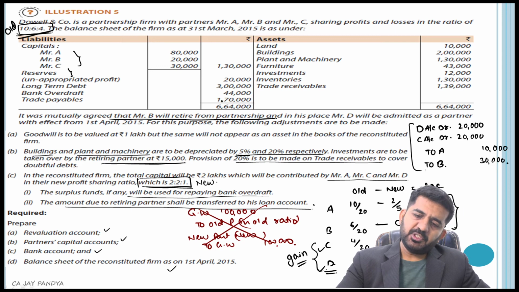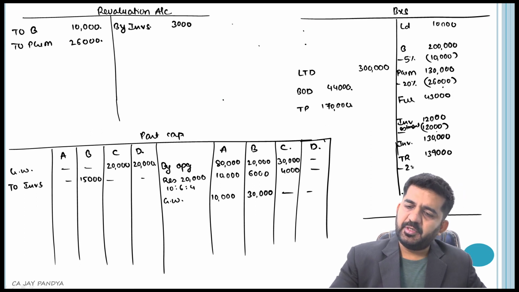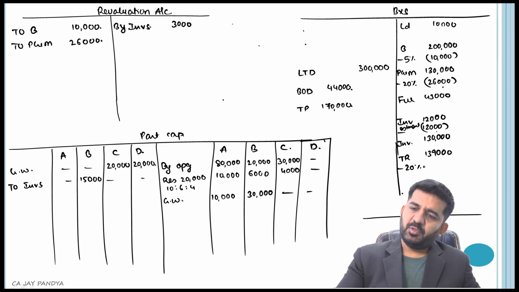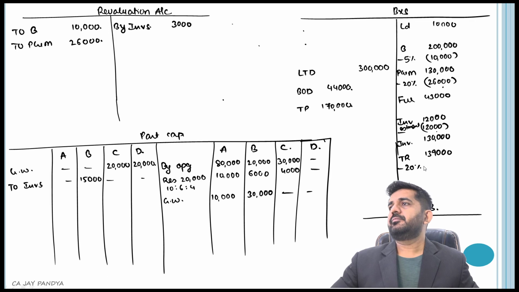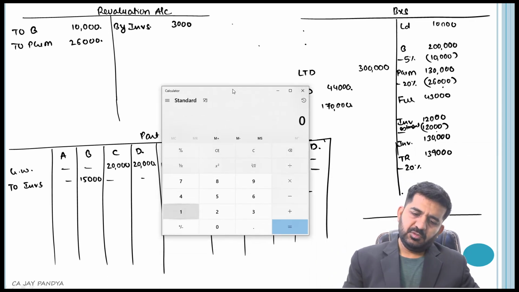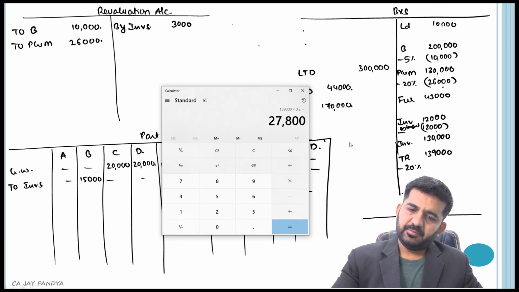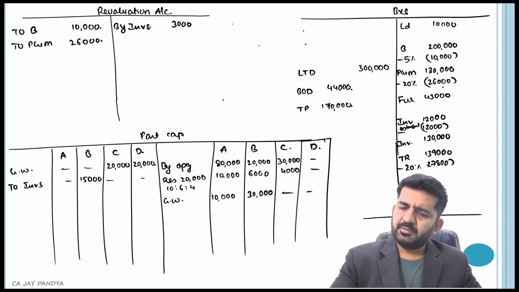A provision of 20% is to be made on trade receivable. So 1,39,000 into 20% is 27,800.